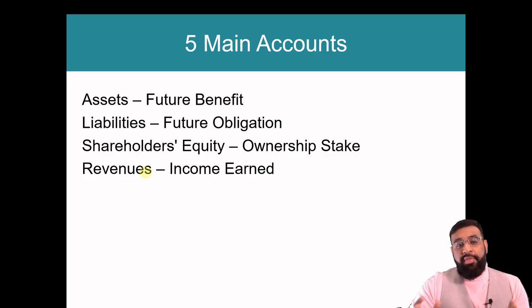So let's just say hypothetically that we sold products to a customer and they're going to pay us within 30 days. The fact that we made that sale, we still earned that revenue. But since they're going to pay us in 30 days, an asset now arises, which is going to be accounts receivable. Because now we have the future benefit of them owing us money in the future, right?